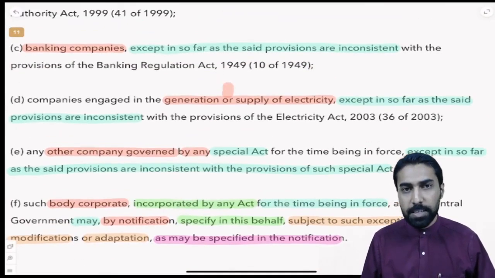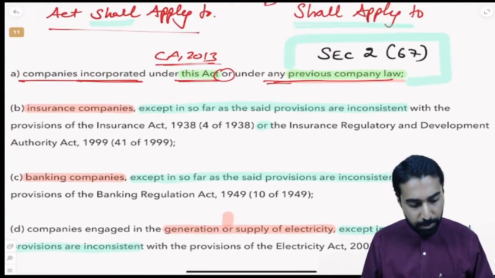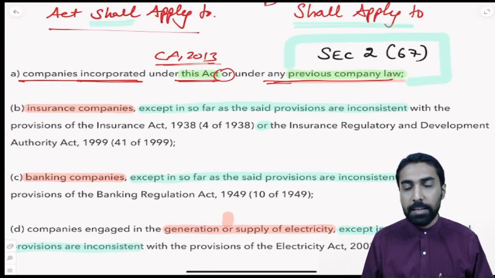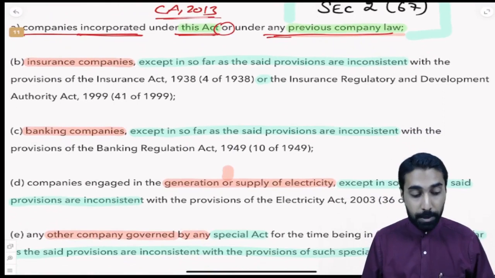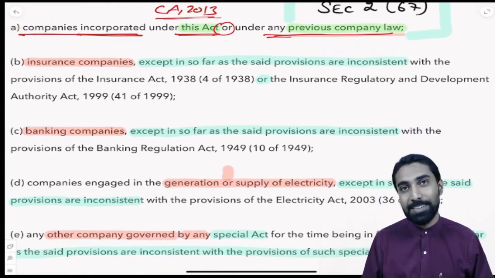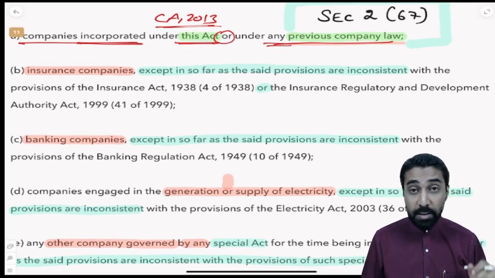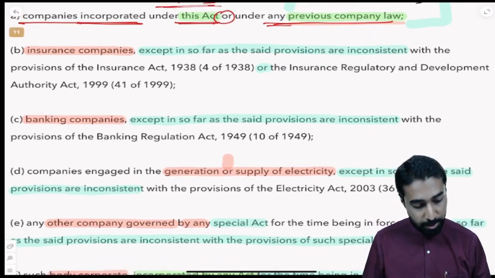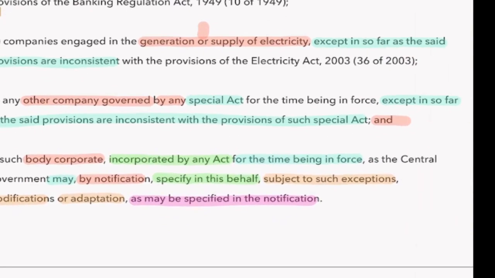So, what are they saying here? Companies Act will be applicable to whom? Companies under this Act or any other previous company law. Correct? Then, to whom else does it apply? Insurance companies, banking companies, electricity supply companies. We need to understand this properly. So here we need to understand how it is applicable to insurance, banking and other companies. Let us have a brief understanding over here.